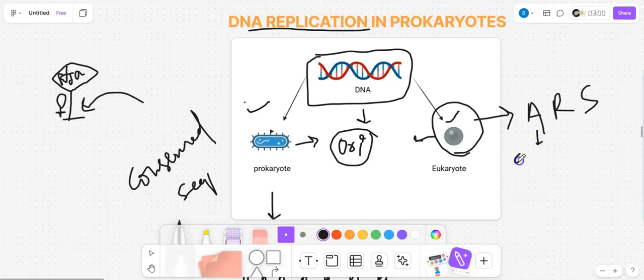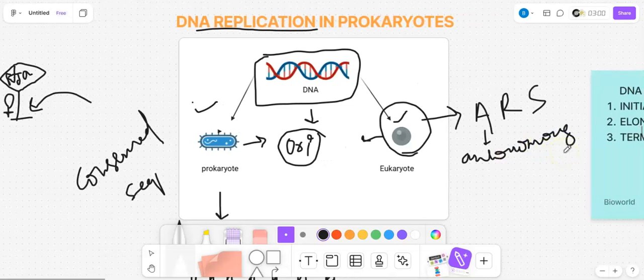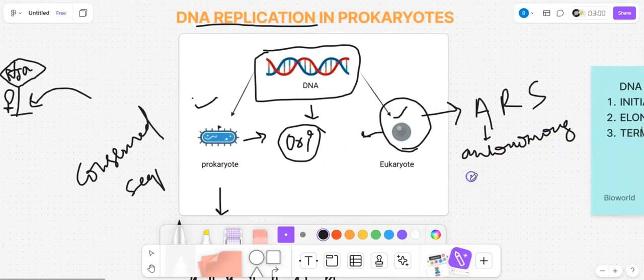What is this autonomous replication system? The same ori, the conserved sequences, so you will have the autonomous replication system in eukaryotes.